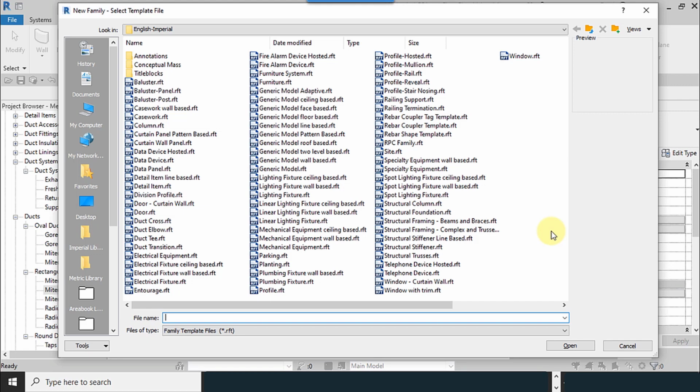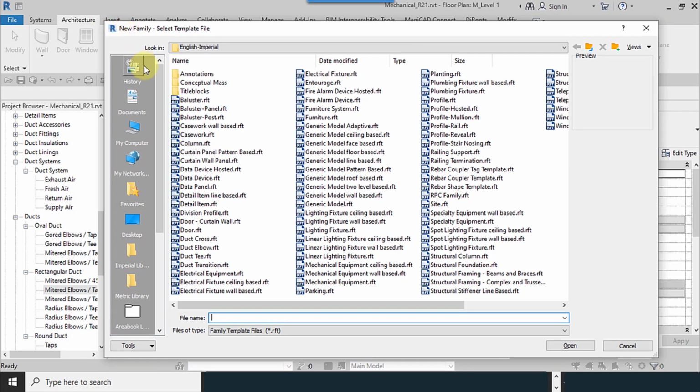And we told you we have two types of the family. The thermostat will connect to the wall or on the floor, and because we didn't find that, we have to go to the Generic Model face based, because I want to put it on the floor. And it's important not to select wall based, okay?